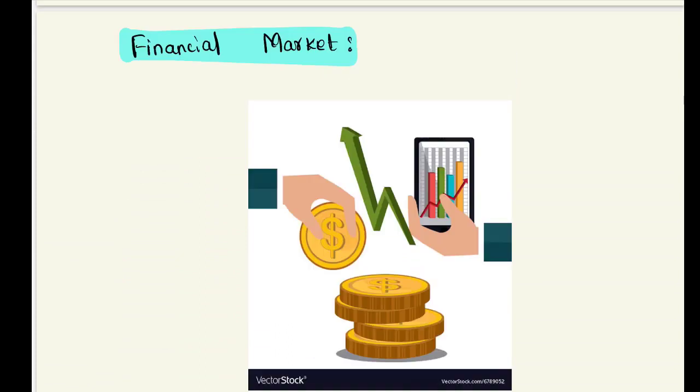And the next application is the financial market. All the stock prices are calculated with the help of statistics, and it also helps the investor to take the decision of investment in a particular stock. Each large organization uses business statistics and utilizes various data analysis tools.